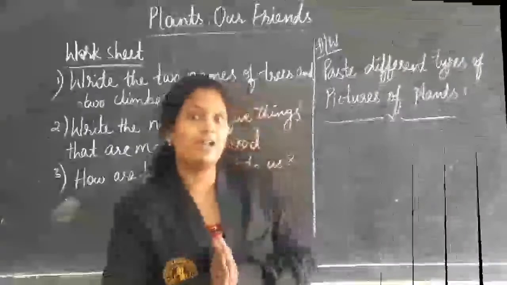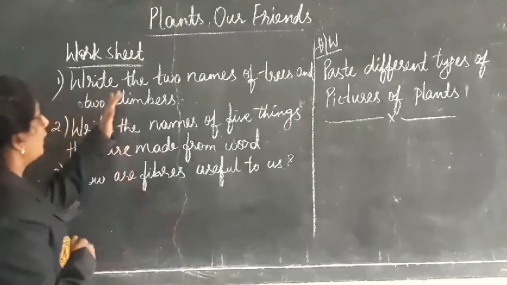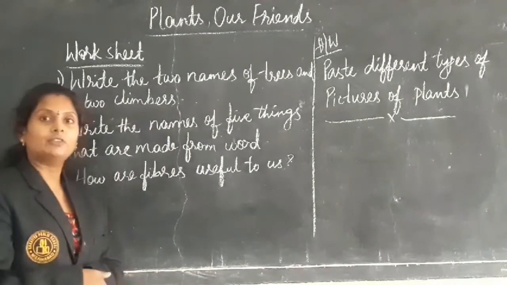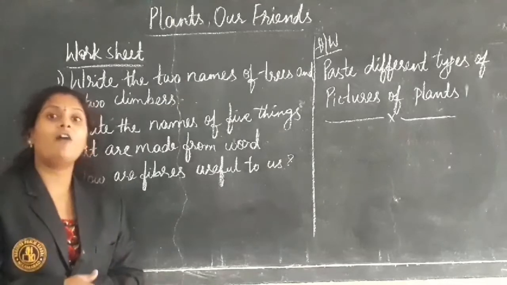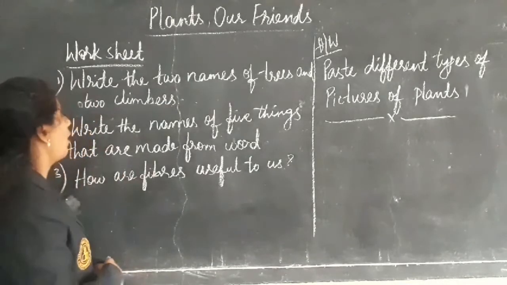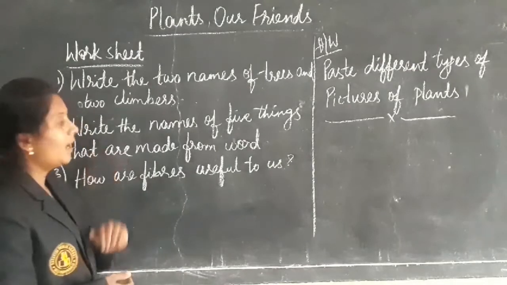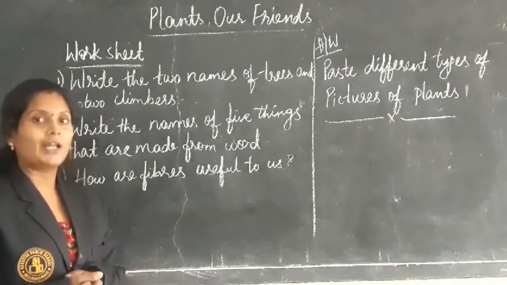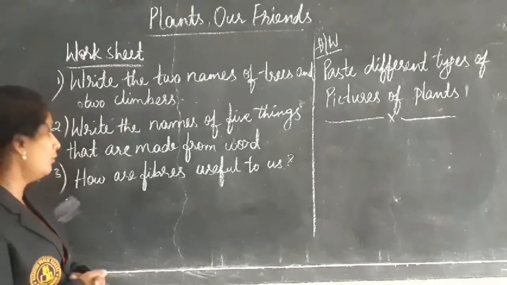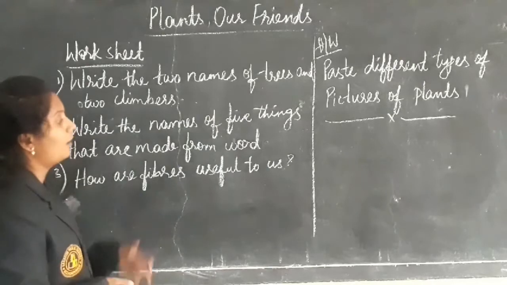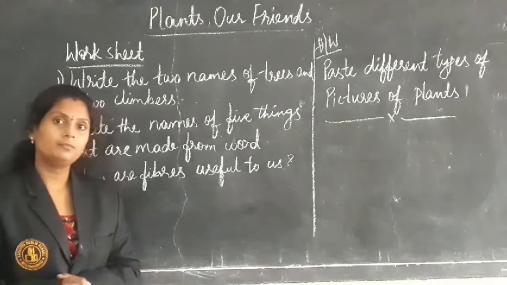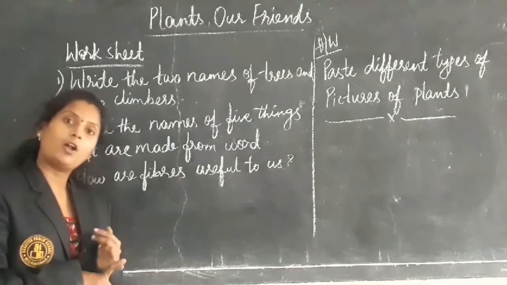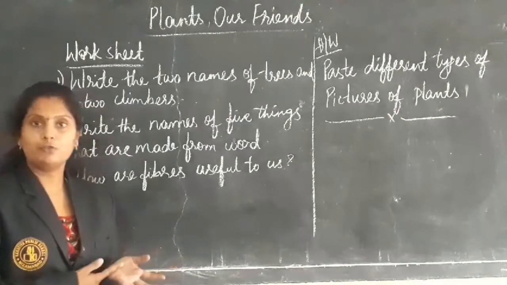So now here is the worksheet. Write two names of trees and two names of climbers. Write the names of 5 things that are made from wood. From wood, what kind of things can be made? That means we have to write. Next, how are fibers useful to us? They provide us clothes, cotton clothes from the cotton plants, jute clothes from the jute plants.